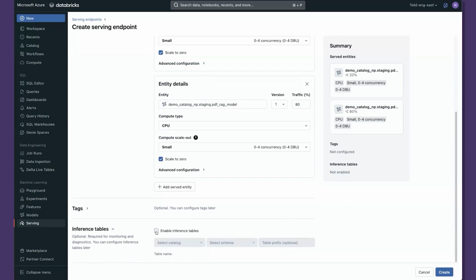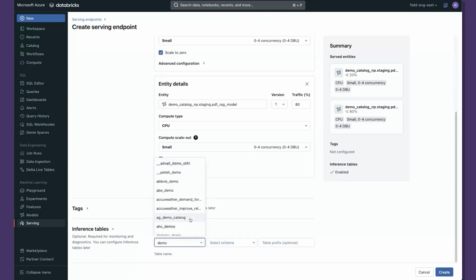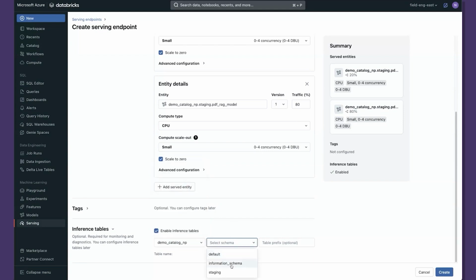Another really useful thing, if you are somebody that is building or maintaining these AI systems, is inference tables. If you enable inference tables, it allows you to define a table where all of your payloads will be logged. So every time somebody is hitting these models, the request and the response gets saved to a table automatically, so that you can start using that to fine-tune or to build maybe a training data set for a better model down the line. It also helps you debug in case you're not sure how things are working in production. Now you have a constant log.